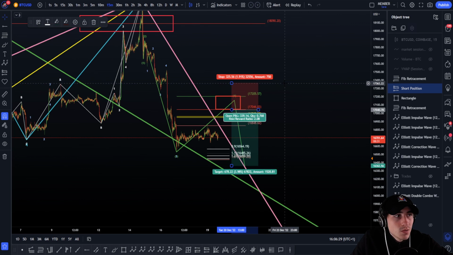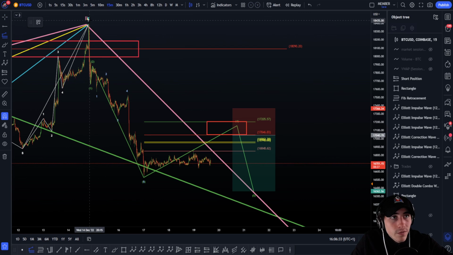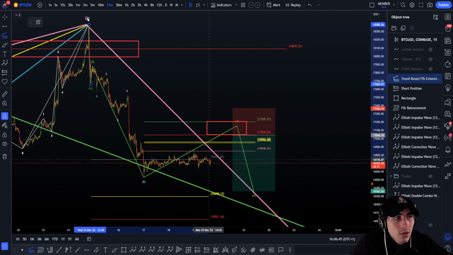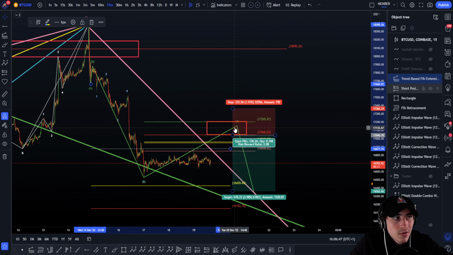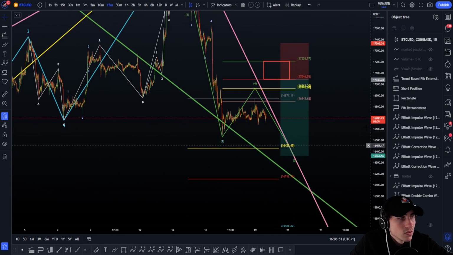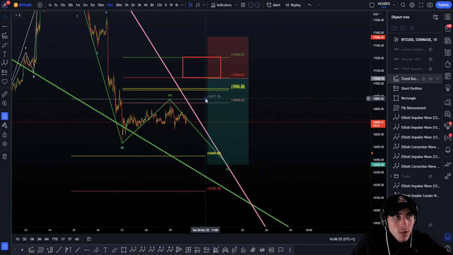And I just want to finish with the wave 5, how to find the wave 5 targets. Okay, so to place a wave 5, for example, let's take the case that the top is in for the wave 4. We're going to take the extension tool: first click on the wave 1 root, second click on the wave 1 bottom right here, and third click on the wave 4 top. Let's say that the wave 4 is in at the moment. Okay, we have done the wave 1, the wave 4 top right here. Let's say we have done this just to give you an example. So third click on the wave 4 top.